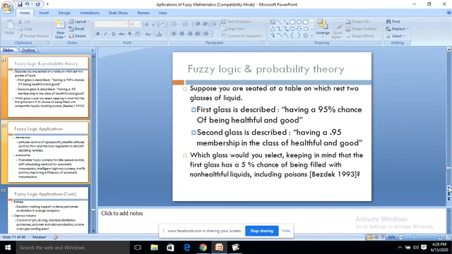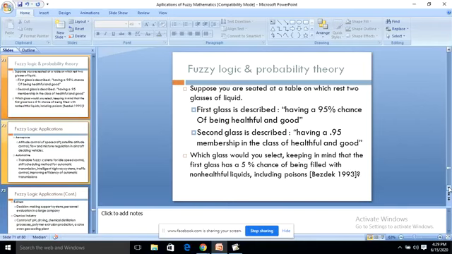The second glass is described as having a 0.95 membership in the class of healthful and good. Which glass would you select? Keep in mind that the first glass has a 5% chance of being filled with non-healthful liquids, including poisons.